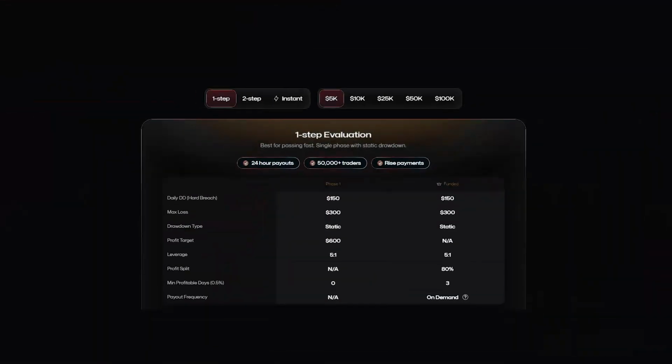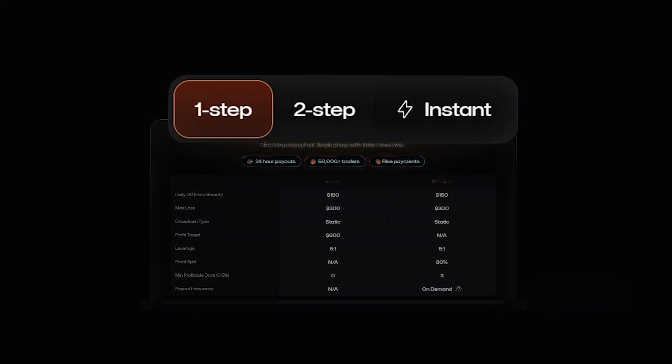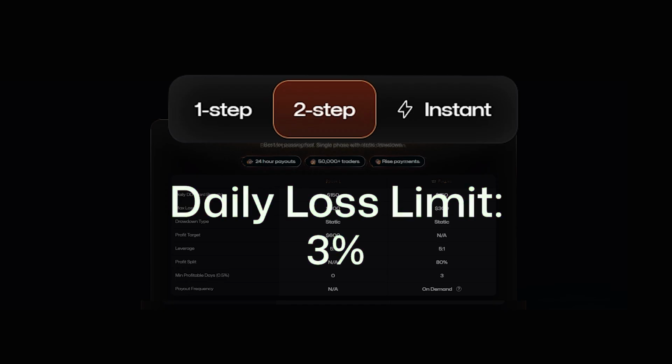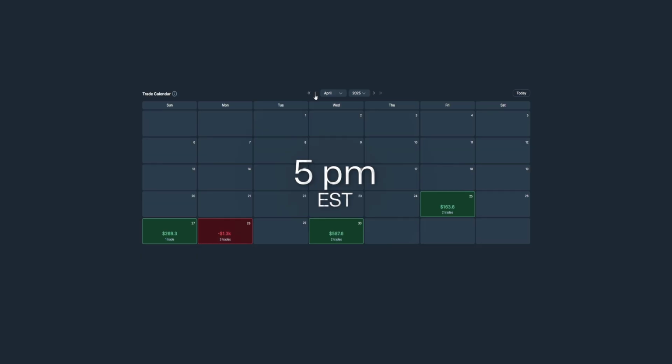One of the things that makes this rule really easy to remember is that it works exactly the same across every single program, whether you are on a one-step, a two-step or instant funding, or a live funded account. The daily loss limit is always going to be 3%, and it always resets at 5 p.m. Eastern.